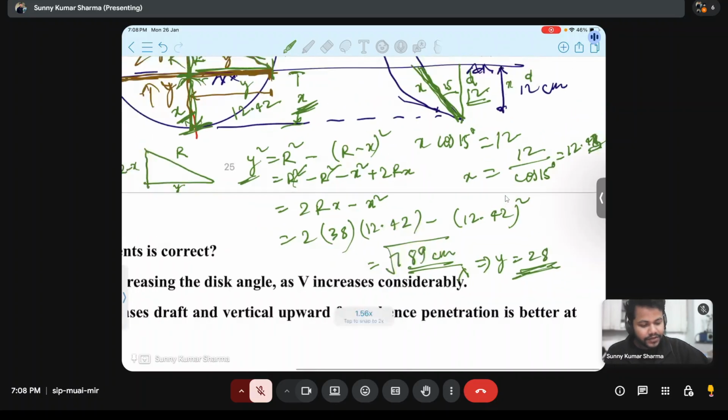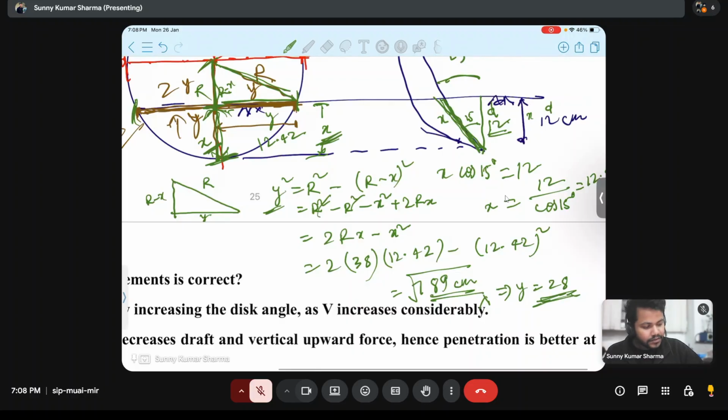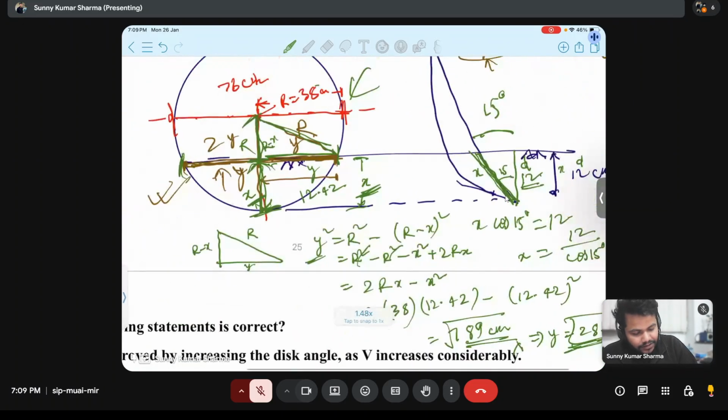It will be a decimal value, 28.1. Okay, 28.1, this is y. Now this y we got.